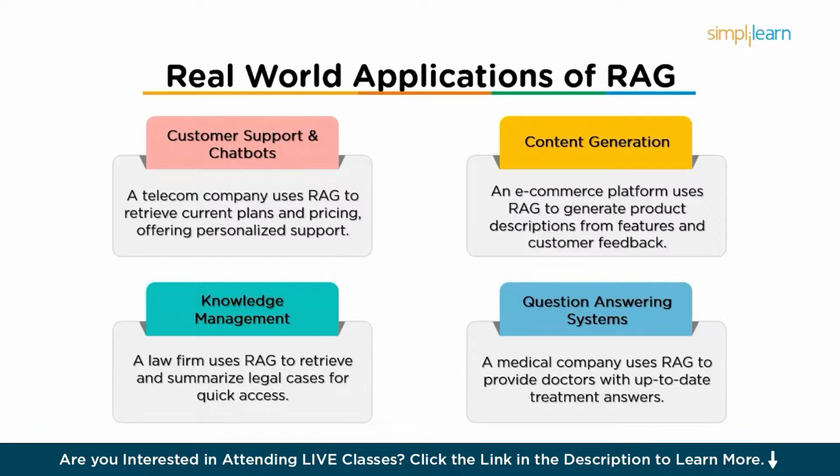Then it's used in knowledge management. RAG enhances internal document retrieval and automates report generation for businesses. For example, a law firm uses RAG to retrieve and summarize legal cases for quick access to relevant information. It's also used in question answering systems. RAG, as mentioned, improves search engines and customer-facing knowledge bases by generating direct answers to complex queries. For example, a medical company uses RAG to generate up-to-date answers on treatments for doctors.